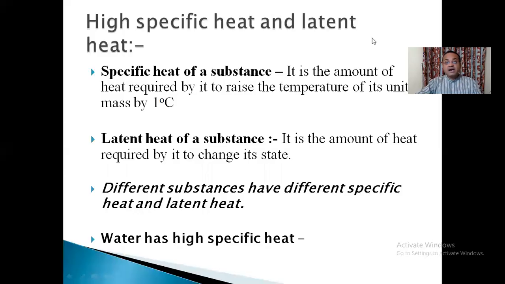Now, dear friends, high specific heat and latent heat. Firstly, let us see what is the specific heat of a substance and the latent heat of a substance. Specific heat of a substance is the amount of heat required by that substance to raise the temperature of its unit mass by 1 degree Celsius. The amount of heat required by a substance to raise the temperature of its 1 unit mass by 1 degree Celsius is called the specific heat of a substance.